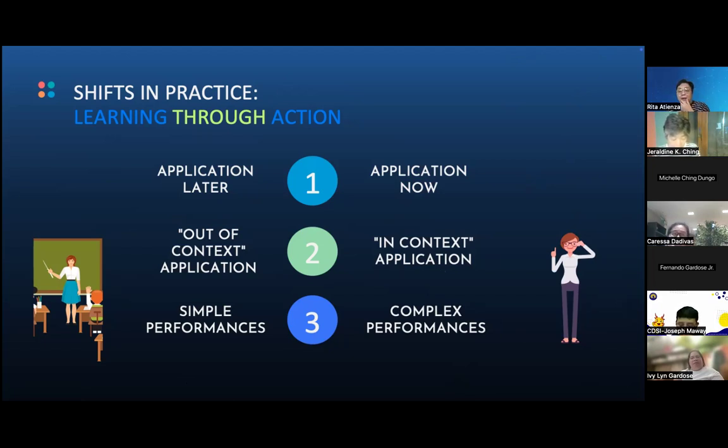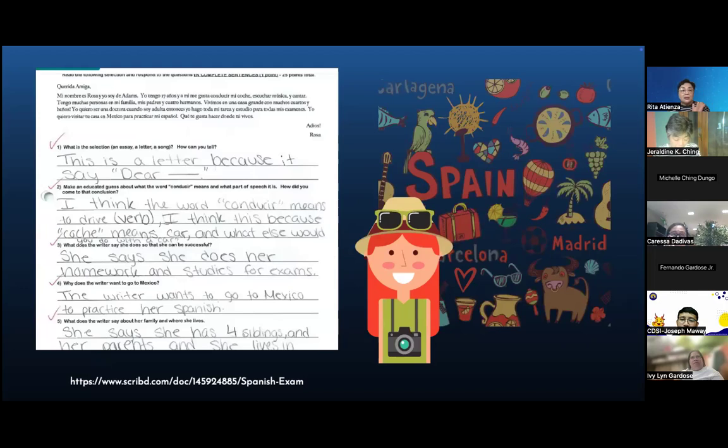So the application later, and not just application later, but application now, is this. If you look at this, this is an example, okay? If you look at this image, this is like a Spanish language class, okay? So let's say Filipino, okay?